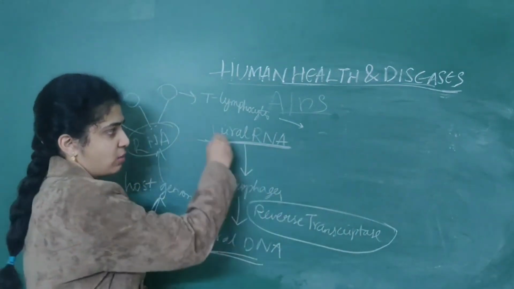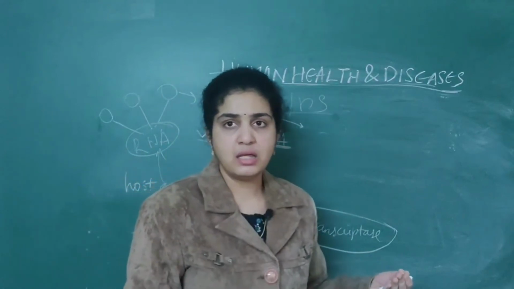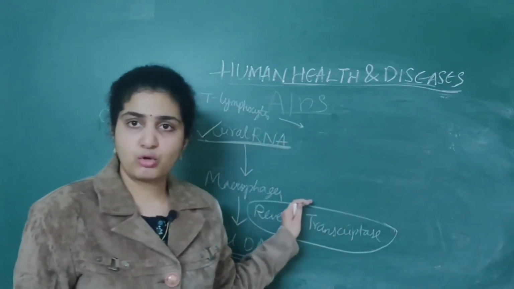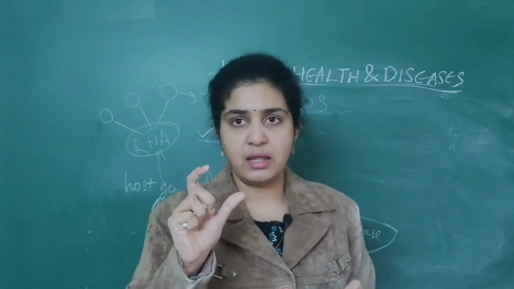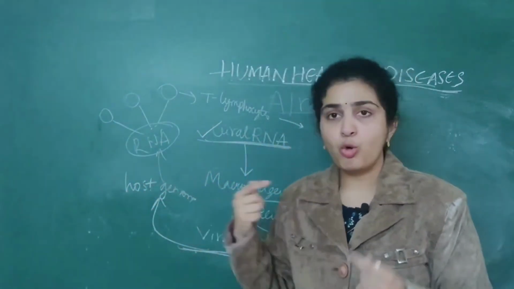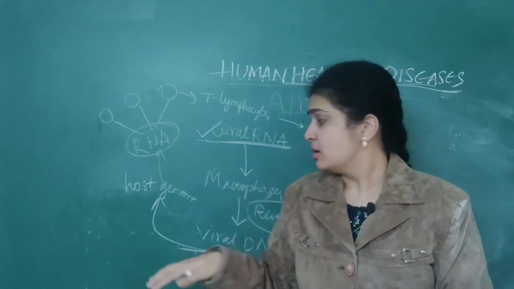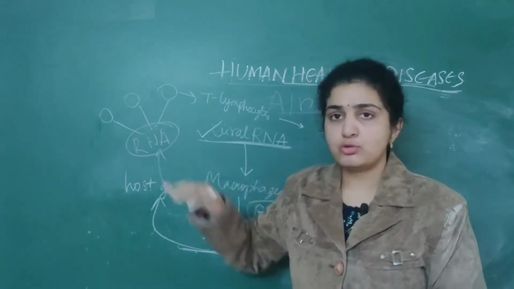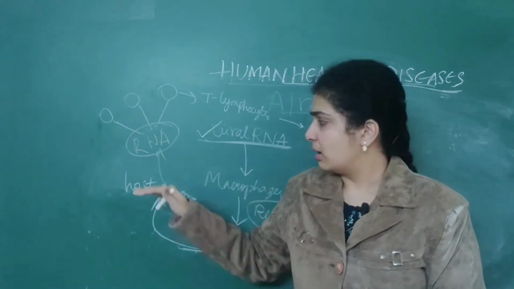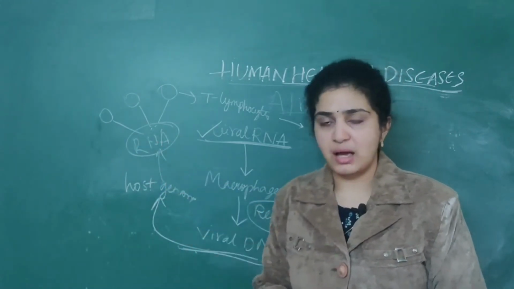First, it will enter as viral RNA. Don't get confused. RNA will become DNA in the macrophages by the enzyme reverse transcriptase. This DNA will enter into the host DNA. For the host also, DNA is already present, right? So it will enter the host DNA. Again it will produce RNA by transcriptase enzyme.